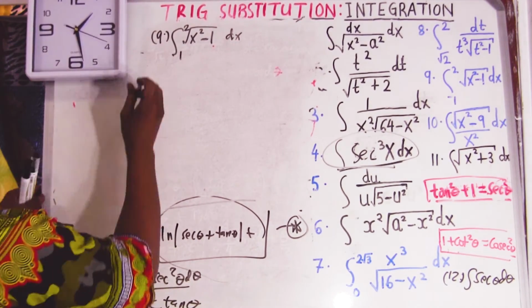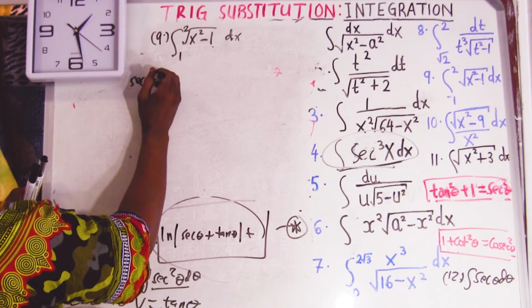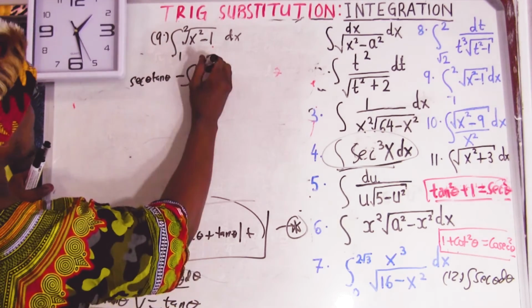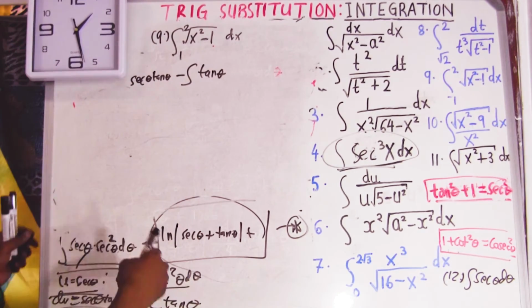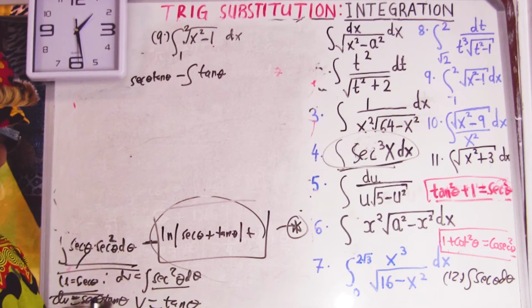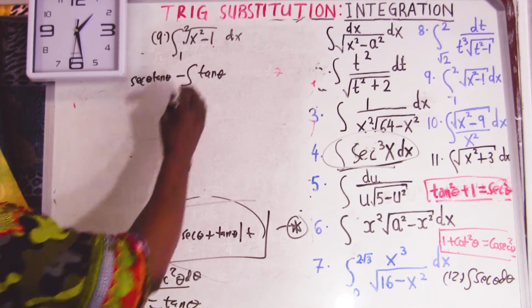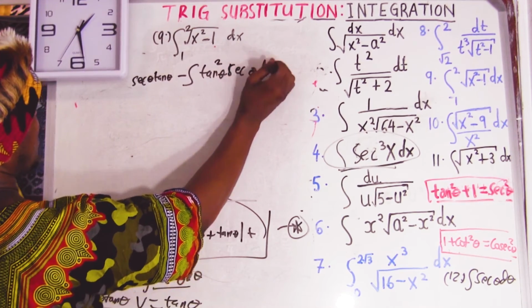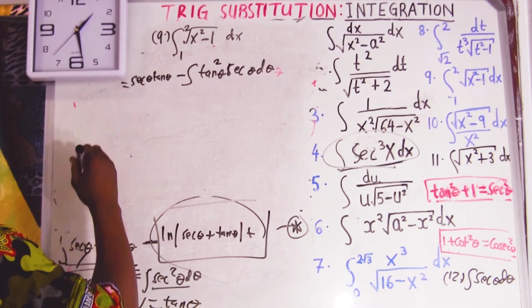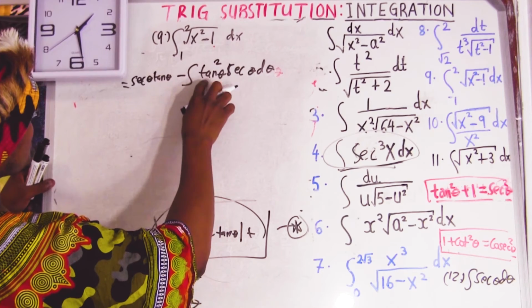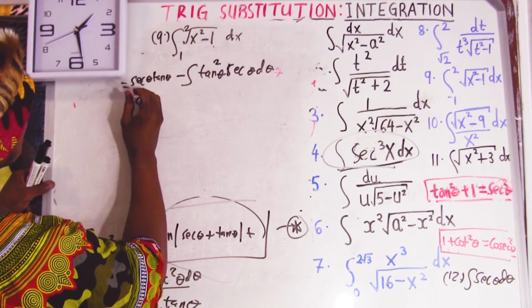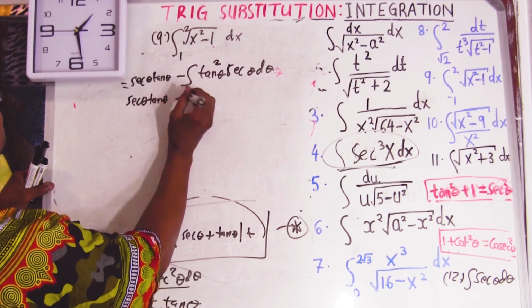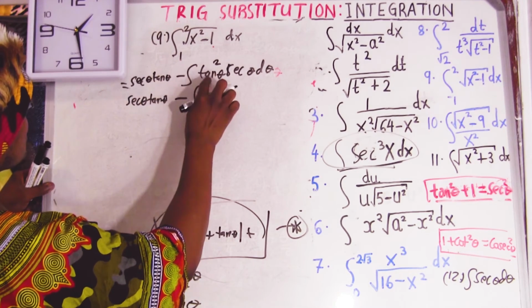Okay, so uv minus the integral of v du, which is tan theta times sec tan. Taking tan, this is going to be tan square and this is going to be sec. I know tan square is sec square minus 1. So sec theta tan theta minus the integral of sec square minus 1 times sec.